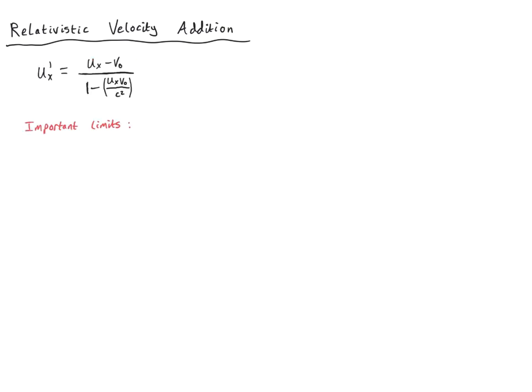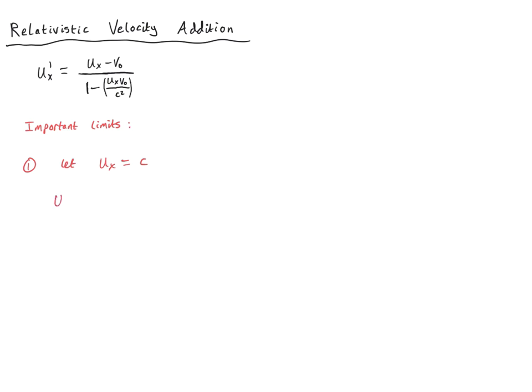So let's take this formula that we've just derived for relativistic velocity addition and consider two important limits. The first one will be what happens when we consider light itself. Let's consider a situation where ux is actually the speed of light, c.